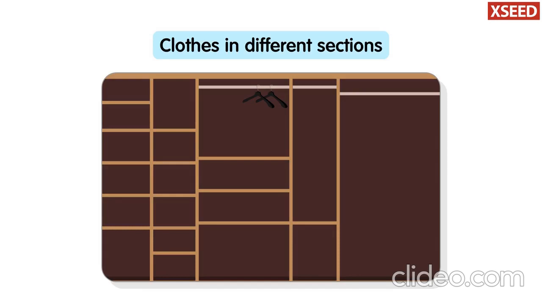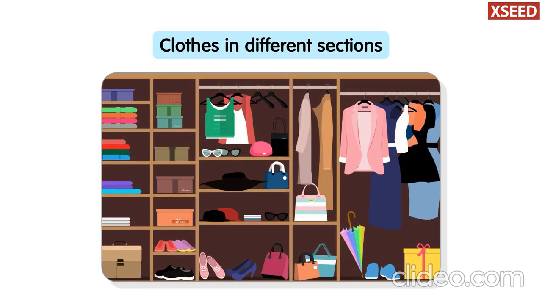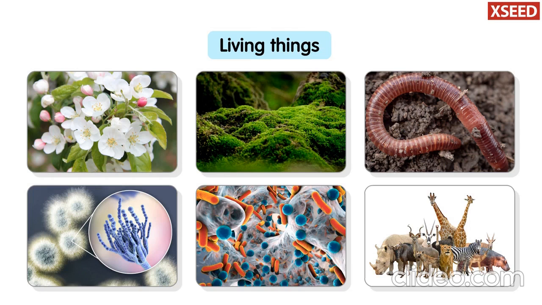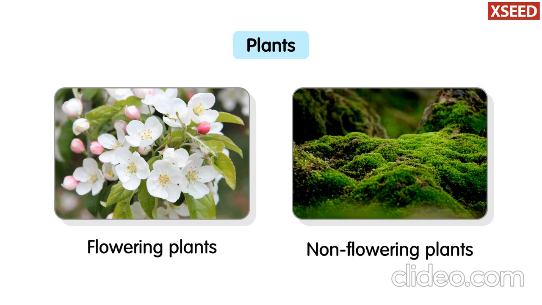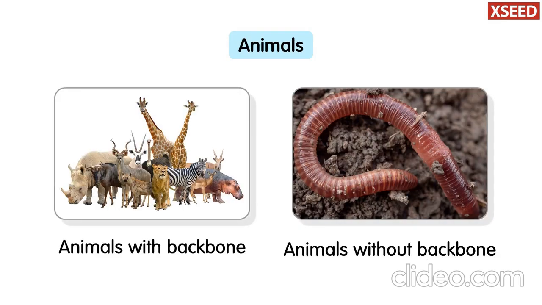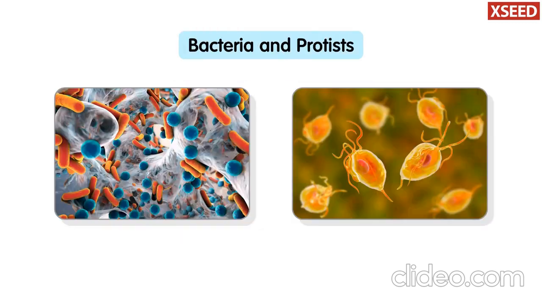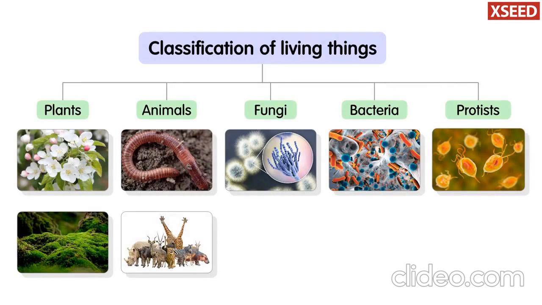Just as we put different types of clothes in different sections of our closet, we divide living things on the earth into different groups. These groups are plants, animals, fungi, bacteria, and protists. The classification helps us to study the differences, similarities, and relationships between different living things.